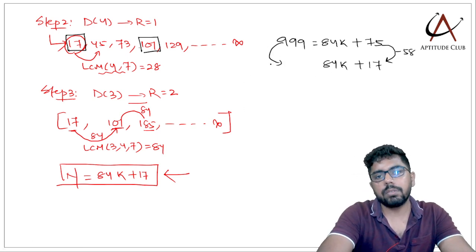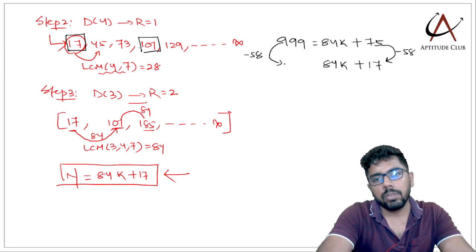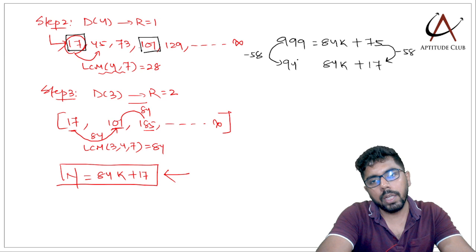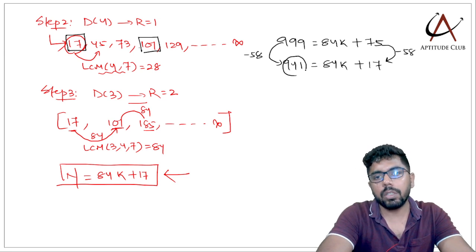So I'll do a minus 58 on this side also. So 9, 9 minus 5, 4, 9 minus 8, 1. So 941 is our answer.